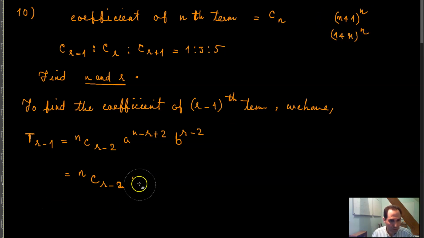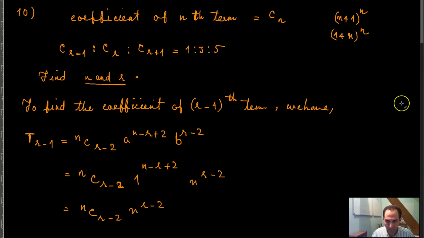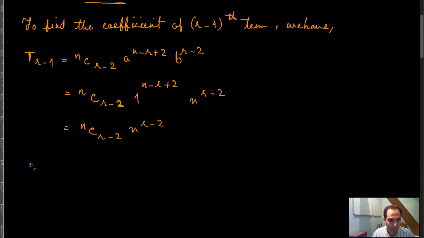So then your a would be equal to 1, and you have 1 raised to the power n minus r plus 2, b raised to the power r minus 2, so x raised to the power r minus 2, right? That would be equal to n combination r minus 2, 1, and then x raised to the power r minus 2. This is T of r minus 1, which is equal to n combination r minus 2, x raised to the power r minus 2.